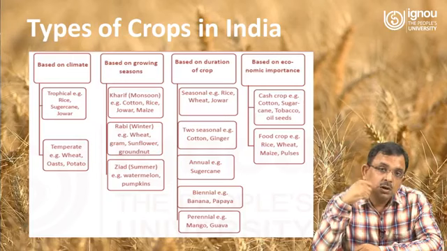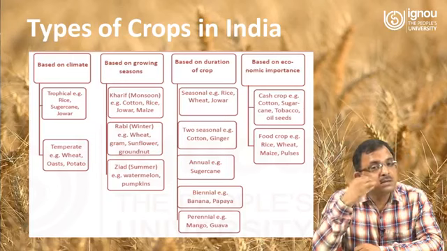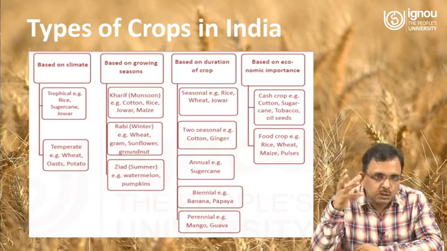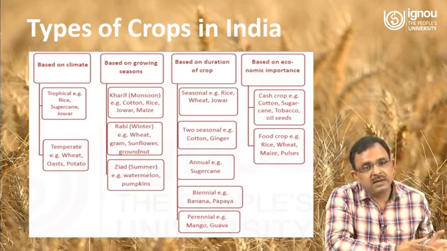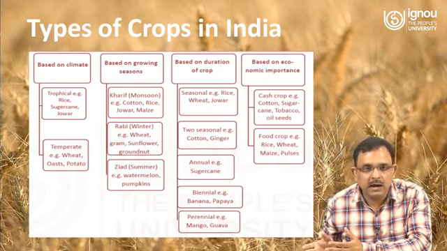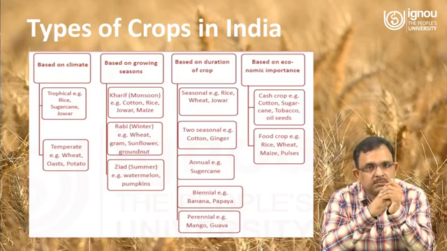Then let them identify the major crops of those areas, and they can do it. So you can add the map activity and the idea of geographical concepts for explaining this.